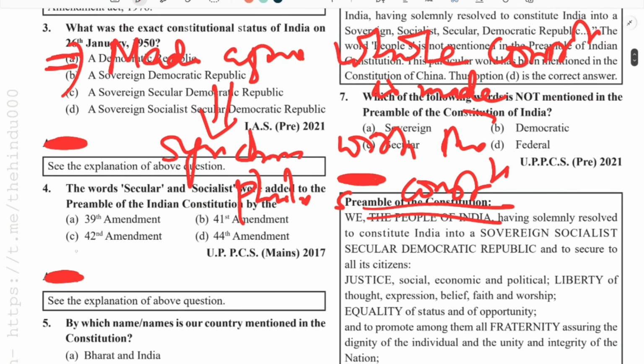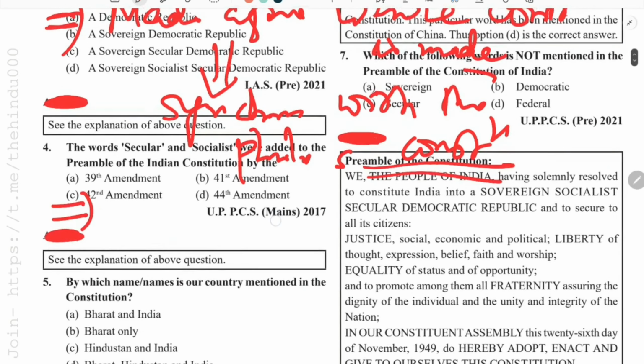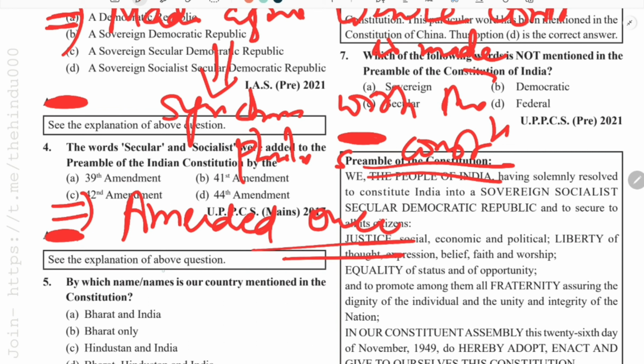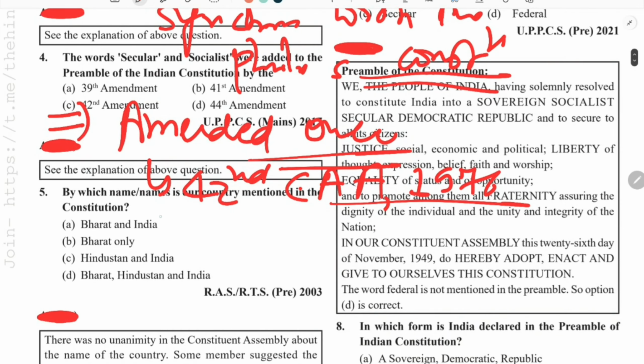The next important thing about the preamble is that it has been amended only once, through the 42nd constitutional amendment of 1976. Through this amendment, words were added to the preamble.